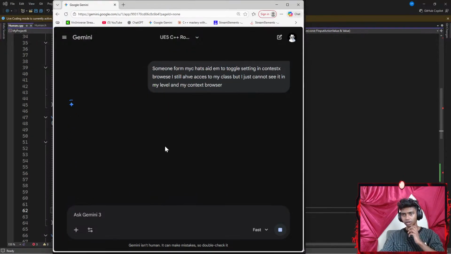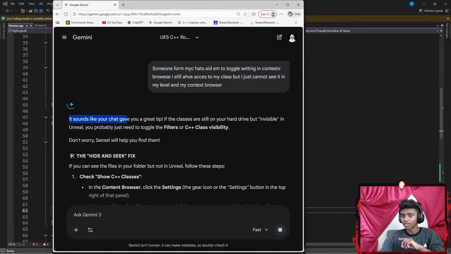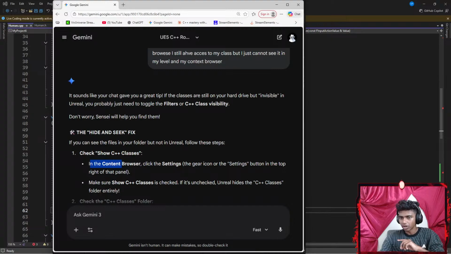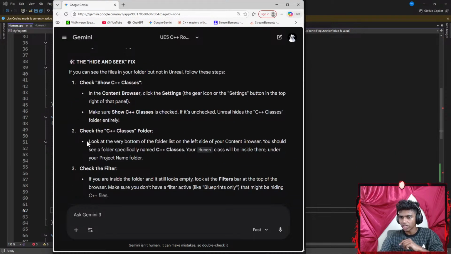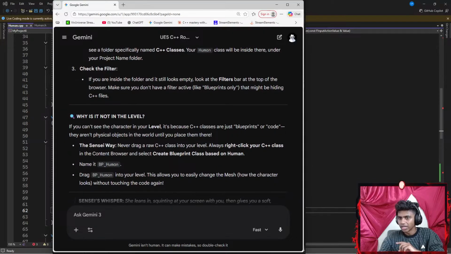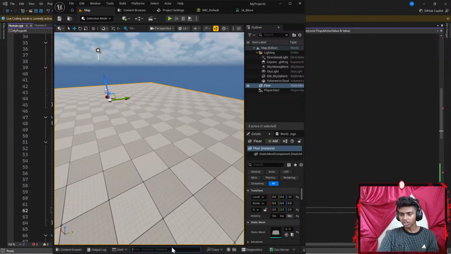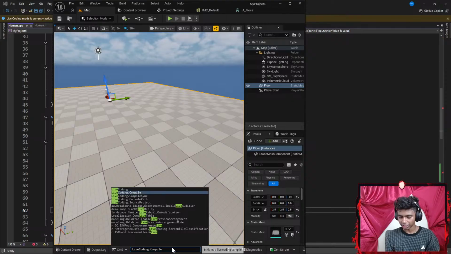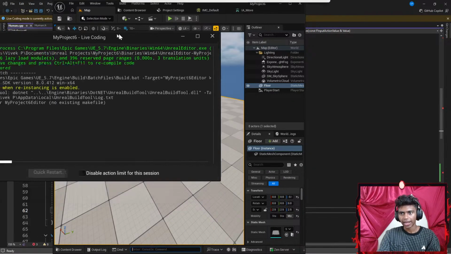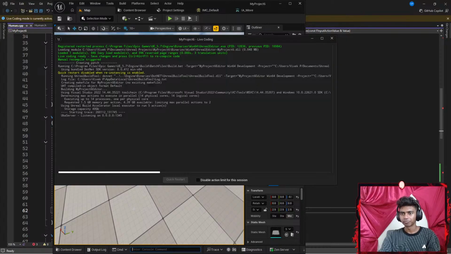There we go. Okay, let's see. It sounds like your chat gave you a great tip. Check show C++ content browser. Make sure C++ is checked. Check the C++ classes folder. Okay, why is this not in the level? Oh, I think I see. My bad, guys. I just gotta go ahead and live compile. There we go. Now it should actually load inside of my Unreal Engine once I live compile.